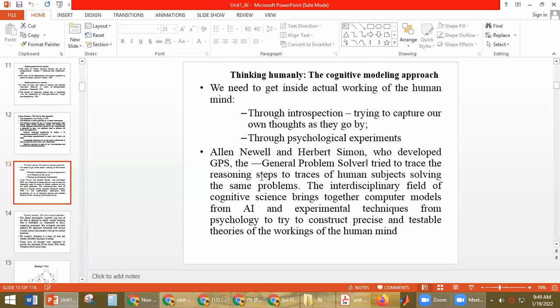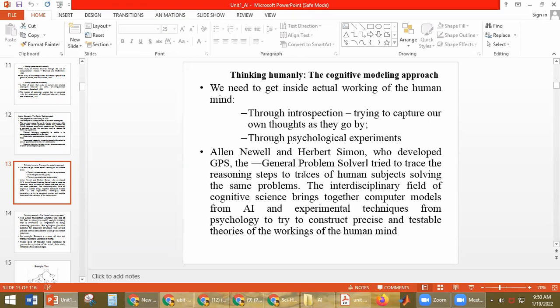Whenever this system solves any reasoning problem, whatever steps it is taking are similar to how a human would solve the same problem. How a human takes different steps to solve the same problems, in a similar way, this also takes the same steps.